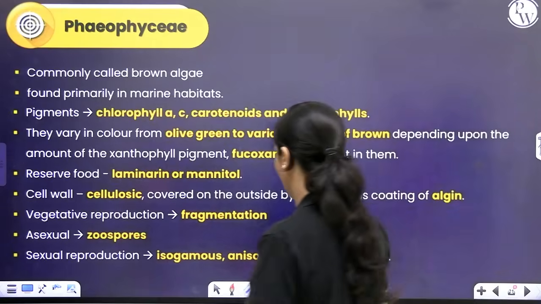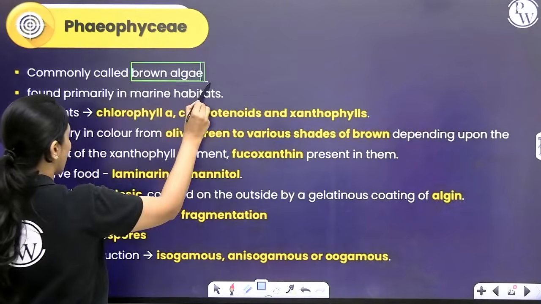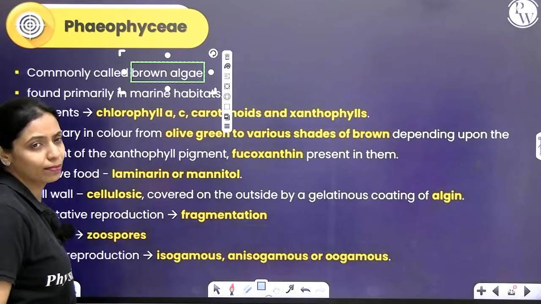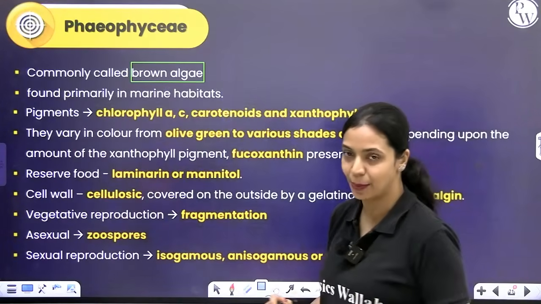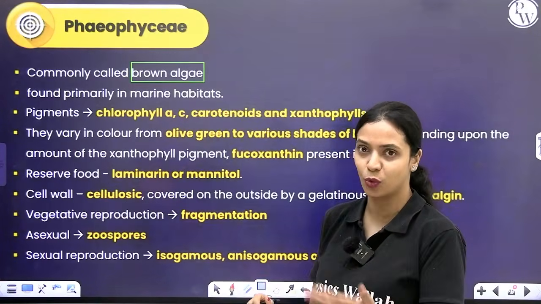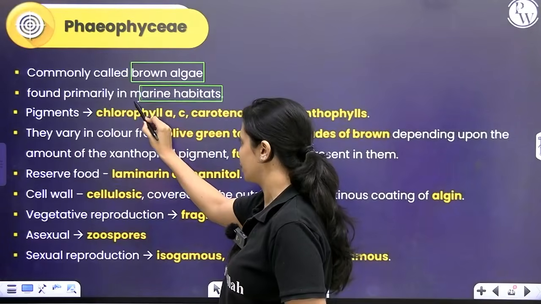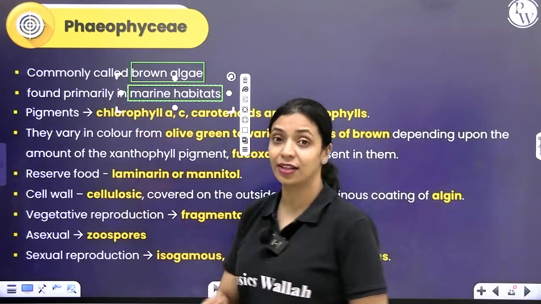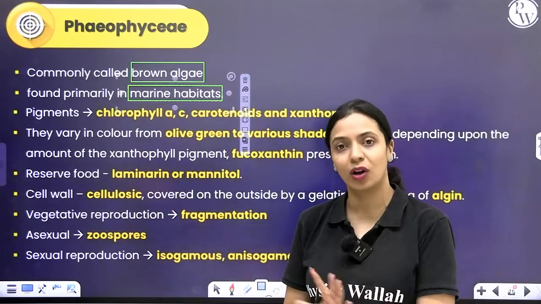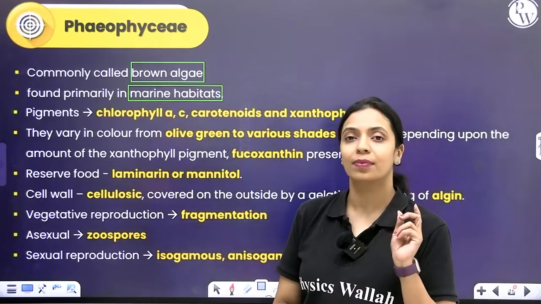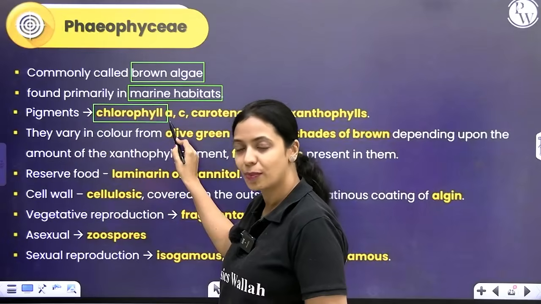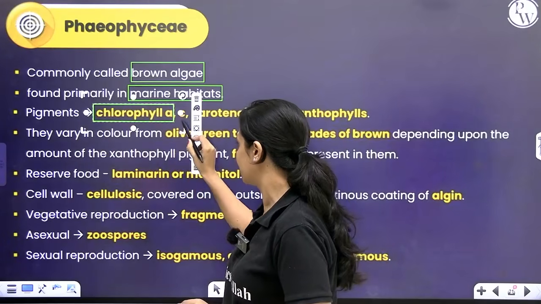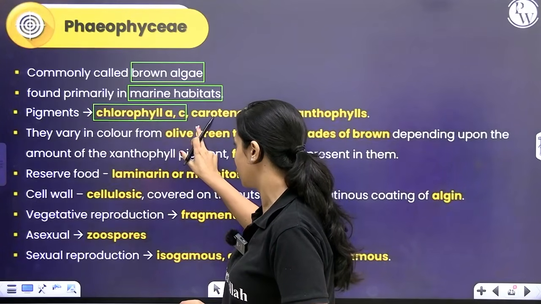Phaeophyceae is commonly called brown algae. Though you can see this in freshwater habitat, majority of these brown algae are seen in marine habitats itself, in seas and oceans where there is salt water. Talking about the primary criterion used for classification, of course, like all plants, this will have chlorophyll A. But along with chlorophyll A, it has another type of chlorophyll called chlorophyll C. Okay, so it has chlorophyll A and chlorophyll C.